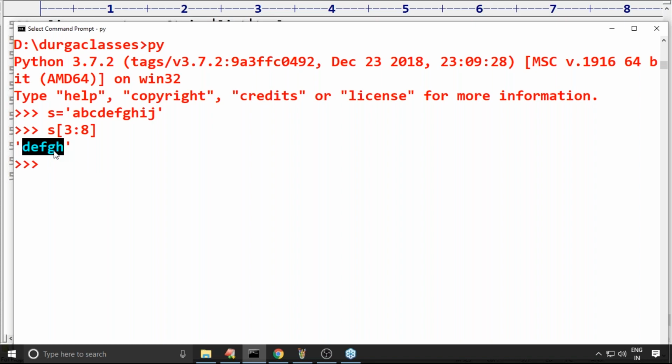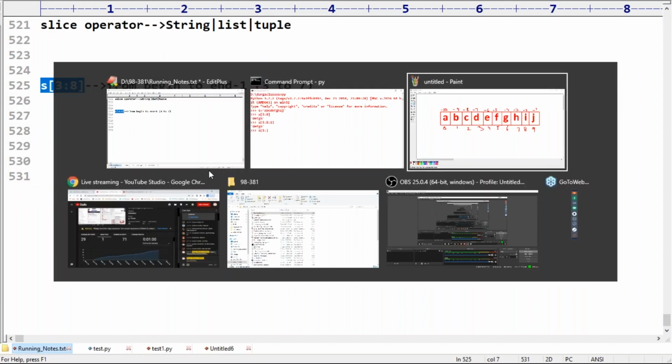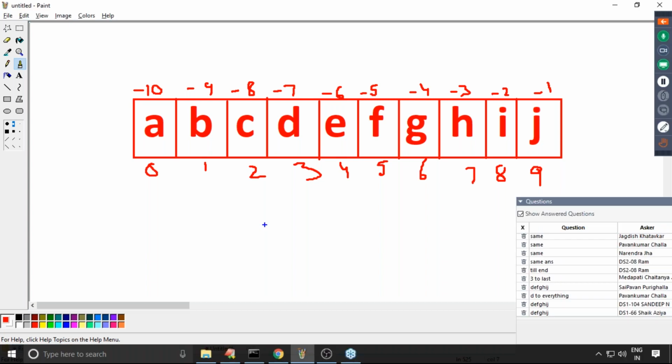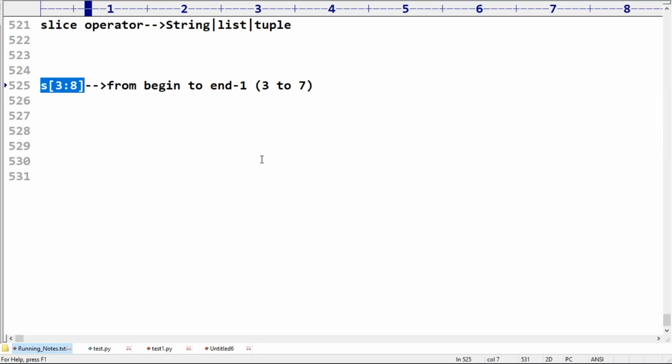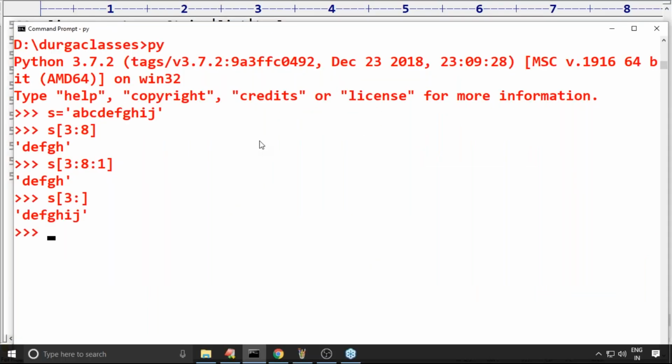Okay. Now, if I take S of 3 colon 8 colon 1, what is the answer we are going to get? Is it the same answer or not? Yes, it is the same answer. Next, S of 3 colon, here I'm not specifying end value and step value. If you are not specifying end value, then it is always going to consider till end. Third to end means third character is this, until end, D to J we are going to get.